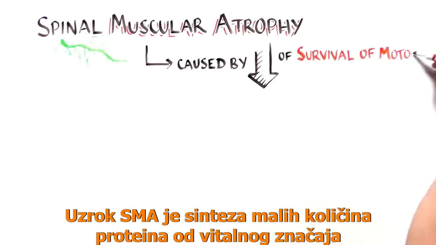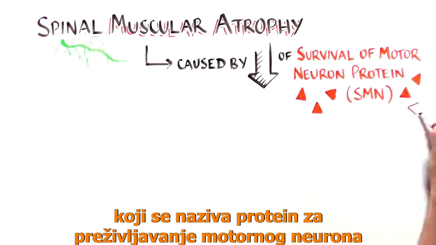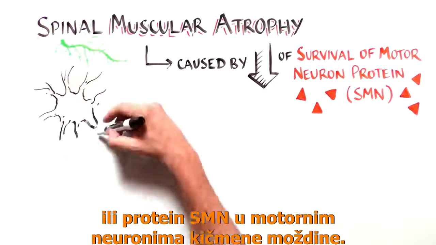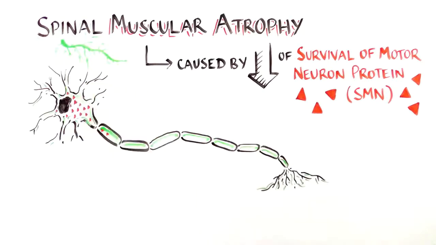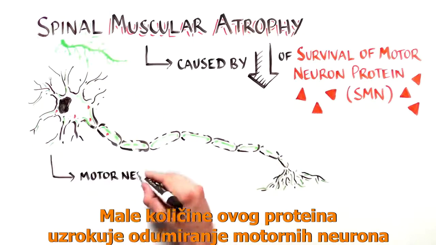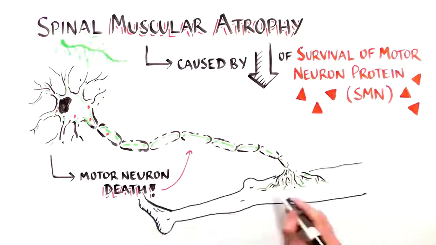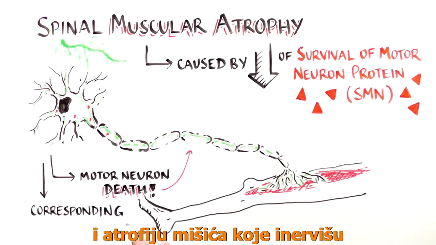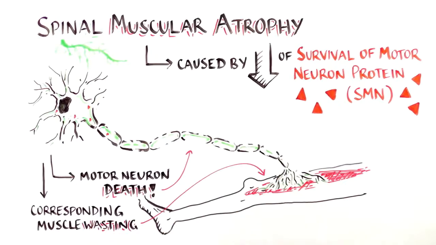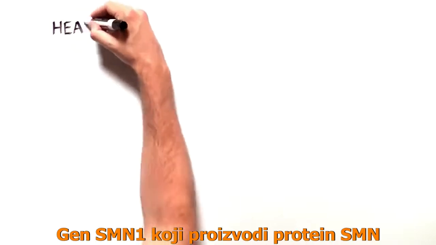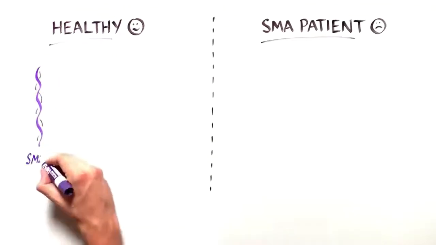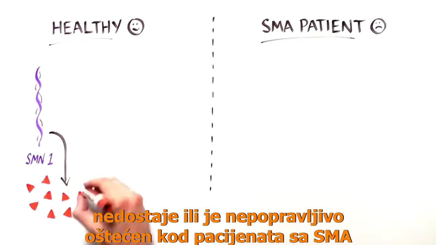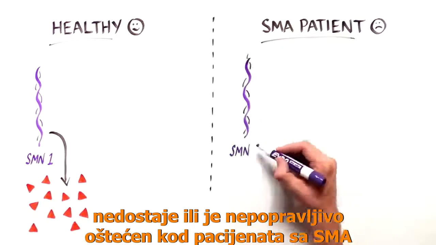SMA is caused by too little of a vital protein called survival of motor neuron, or SMN, in the spinal cord's motor neurons. Too little of this protein causes the motor neurons to die and the muscles they control to waste away. The SMN1 gene, which produces the SMN protein, is missing or damaged beyond repair in SMA patients.